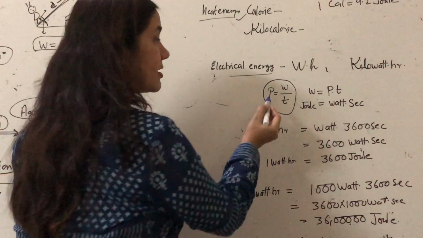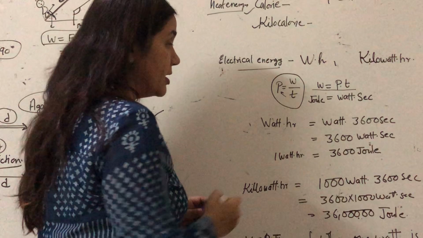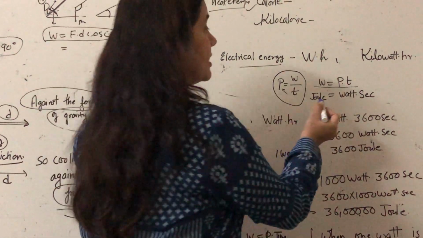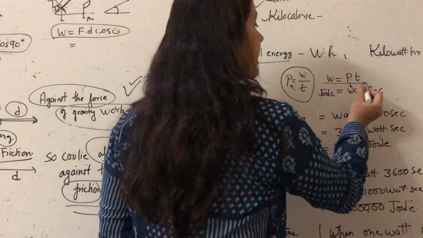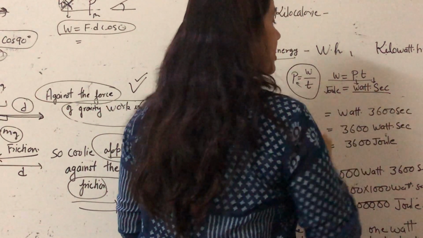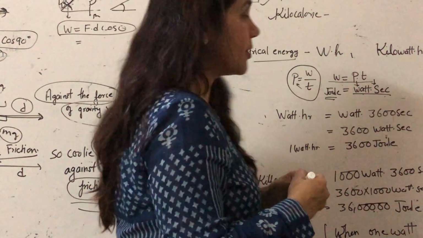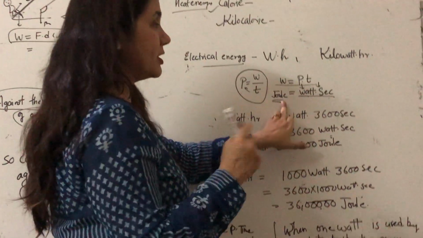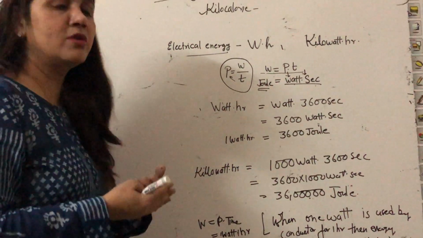If you cross multiply, work is equal to power into time. The MKS unit of power is watt, and the MKS unit of time is second, so watt second. In other words, watt second or joule, both are the same, because work is equal to power into time.